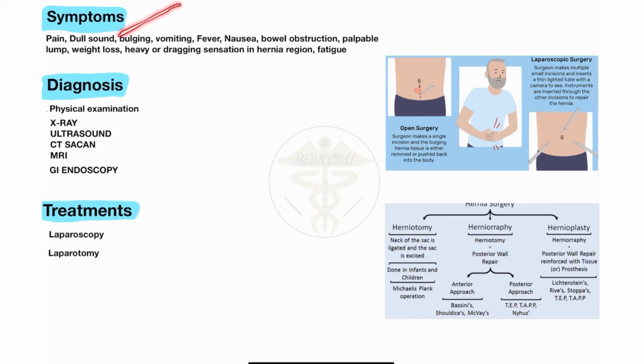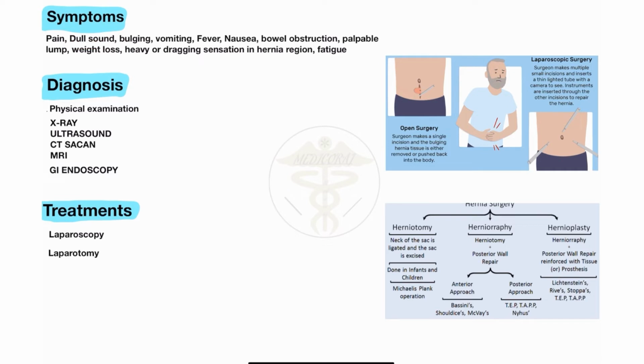Now, symptoms of the hernia. Different hernias have different symptoms, but in this video I will discuss only the common types of symptoms you will see in most types of hernia, like pain, which differs on the basis of position. When it is an umbilical hernia, the patient has pain in the umbilical region. Dull sound: if a hernia occurs in any different position, umbilical, paraumbilical, femoral or inguinal, then in those positions a dull sound